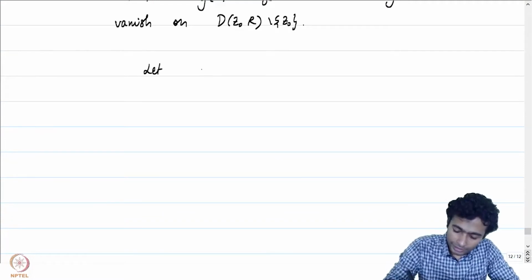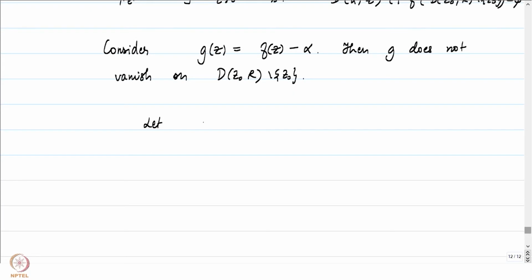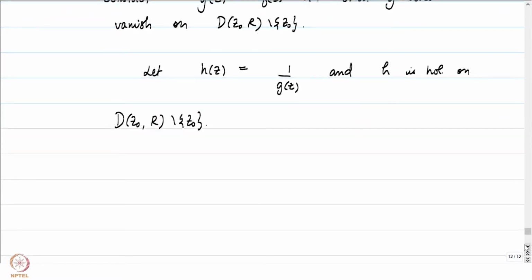So let's define h of z to be equal to 1 by g of z. And if you notice, h is holomorphic on D(z0, r) minus z0. Now let's explore what type of a singularity z0 is for h. Notice that h is defined on D(z0, r) minus z0.